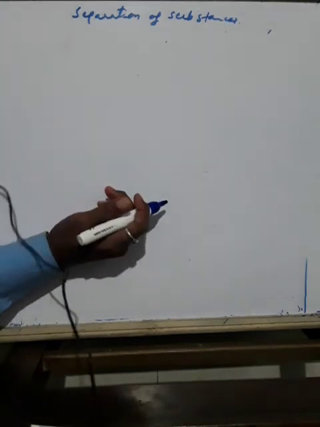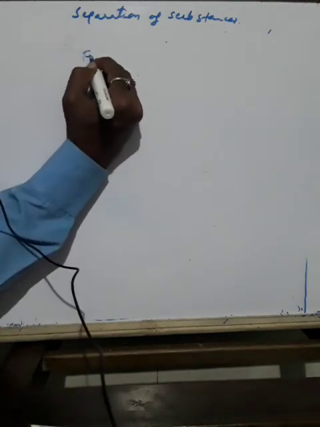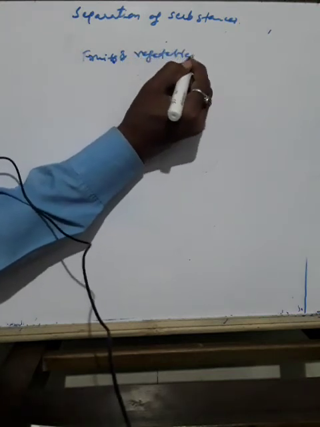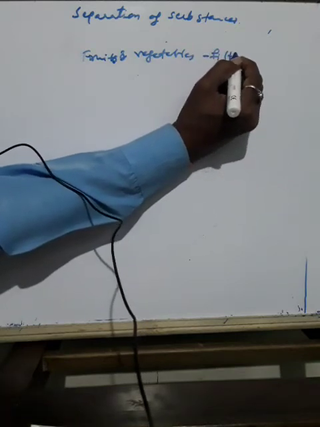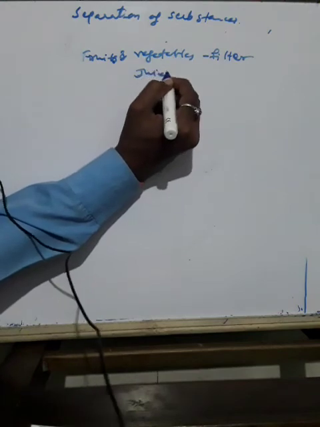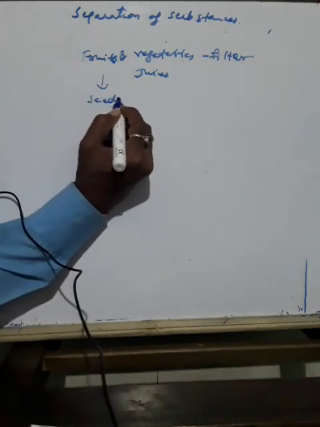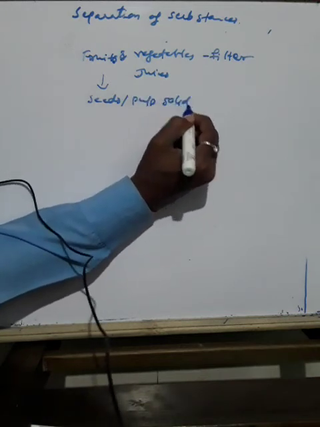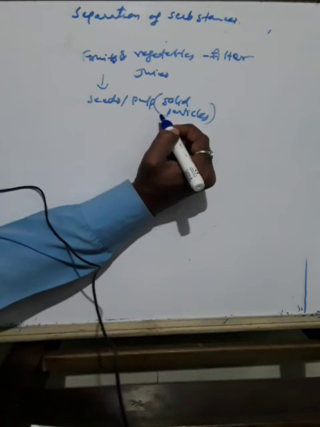Fruit and vegetable juices are usually filtered before drinking, to separate the seeds and solid particles of pulp. In fruits and vegetables there are seeds and pulp, and these solid particles are removed.